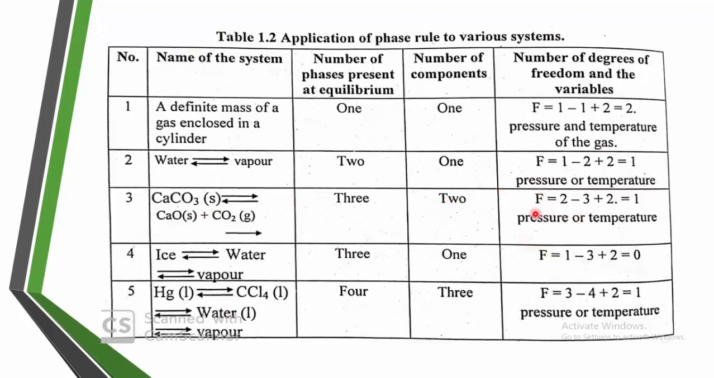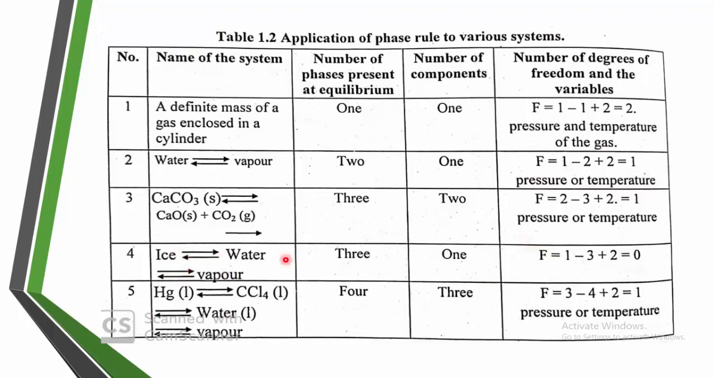With the help of this we can calculate f is equal to components, that is 2, minus phases, that is 3, plus 2. What will you get? After simplifying, 2 plus 2, 4 minus 3, you will get 1. Again this state of equilibrium may be affected by one of the variables, maybe pressure or maybe temperature.